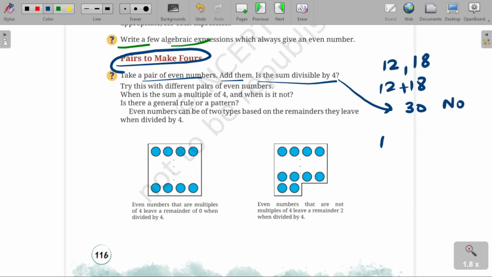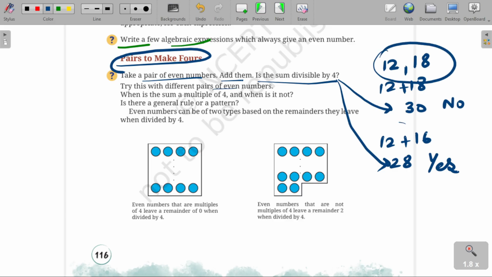Take another pair. 12 plus 16, 28. Is it divisible by 4? Yes. चलो देखते हैं आगे क्या बोलते हैं. Try this with different pairs. I have tried two pairs, 12 and 18 and 12 and 16. Clear? When the sum is a multiple of 4, when it is not, is there a general rule or a pattern?